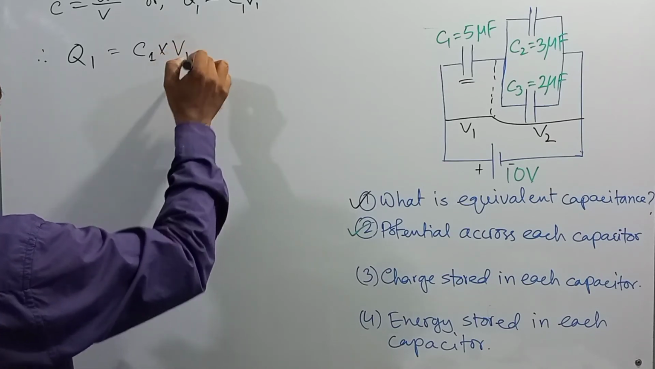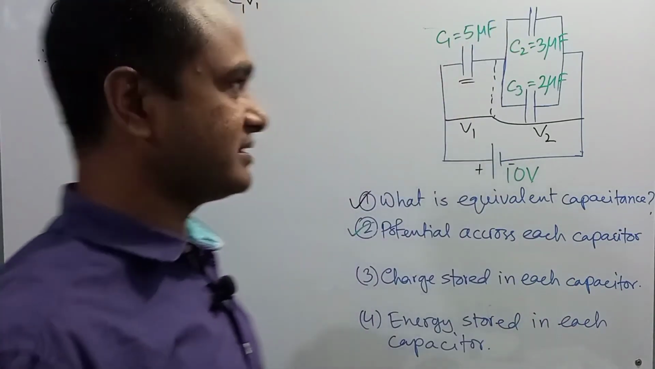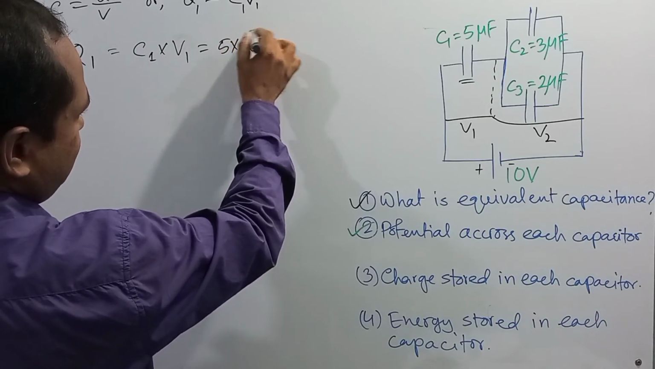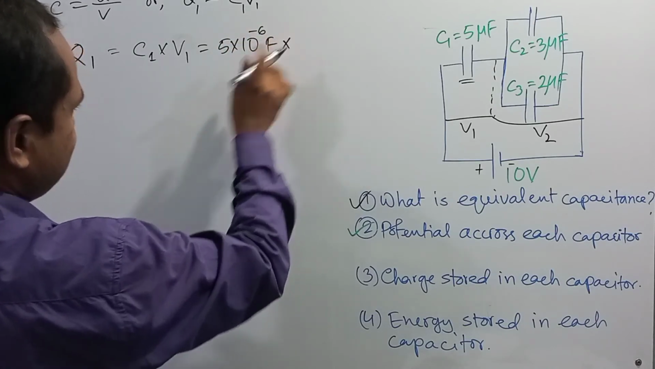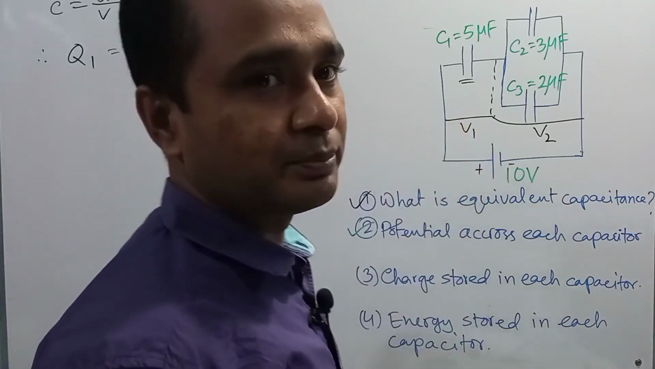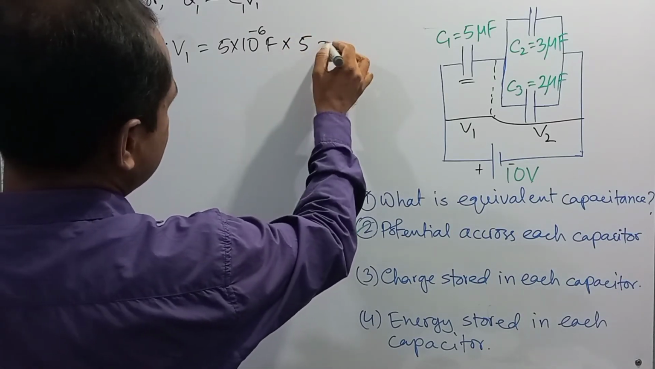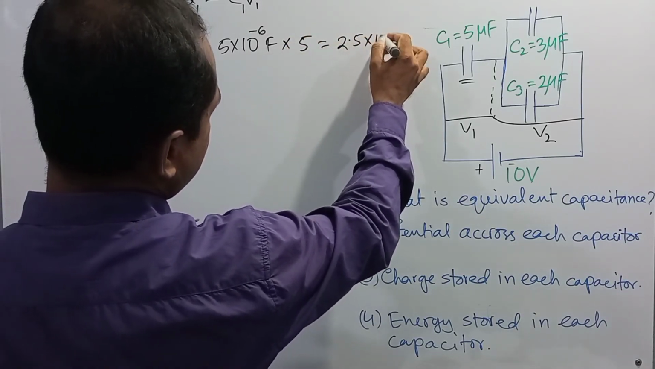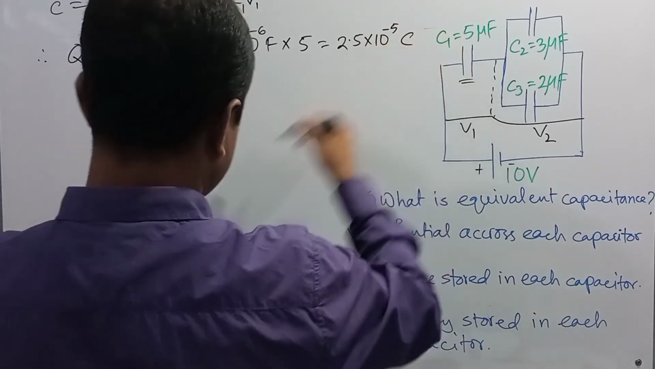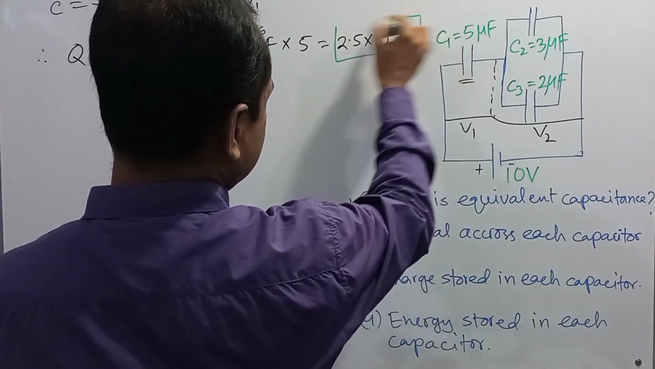Here C1, the capacitance of the first capacitor, is 5 microfarad, and it will be 5 into 10 to the power minus 6 farad multiplied by V1. In our previous calculation we showed that the value of V1 was 5 volt. So it will be 2.5 into 10 to the power minus 5. The unit will be coulomb, right? This is the charge stored in the first capacitor.